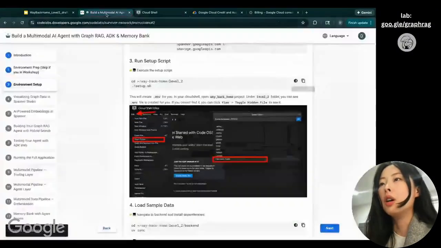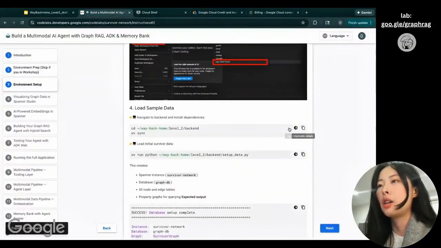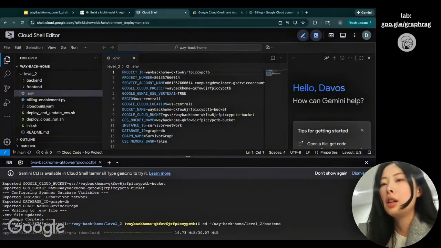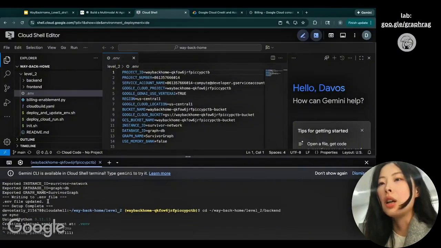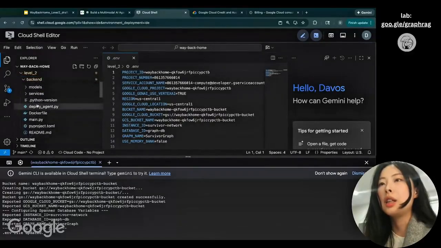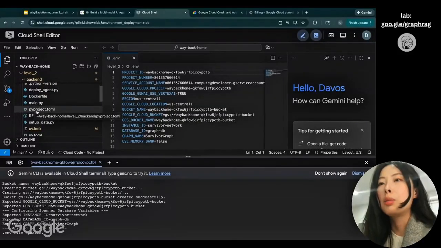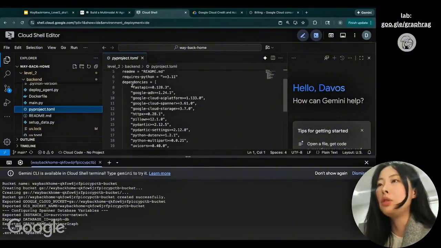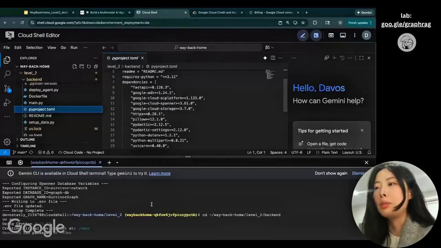I can see all those values are grabbed for me, and I have all my environments set up automatically for me. Cool. And what's next is we want to load the sample data by first installing the dependencies. We copy this and paste it over here. So here we're using uv to do all the environment control. In the backend folder over here, if we go to the pyproject.toml file, you can see those are the dependencies we have. So by doing uv sync, we can install all these dependencies.